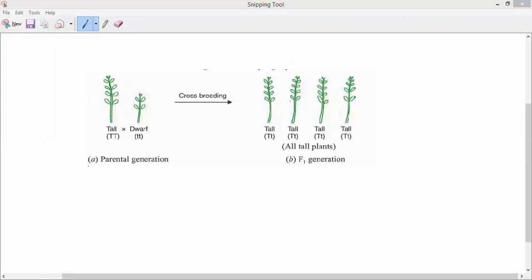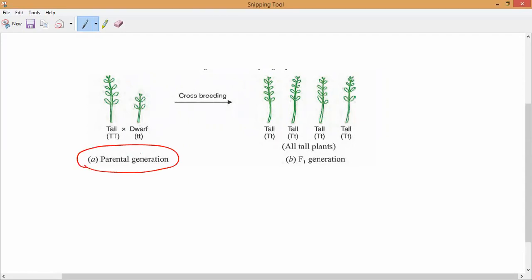The first generation is called the parental generation. A pure tall plant and a pure dwarf plant he has taken and crossed, so that all the plants which appear are tall. You might see all the plants are dominated by tallness only. That is what we call the first generation, F1 generation. From this he concluded what?